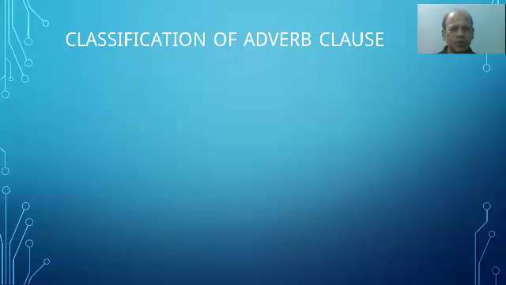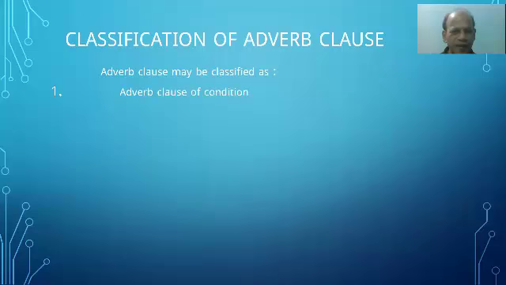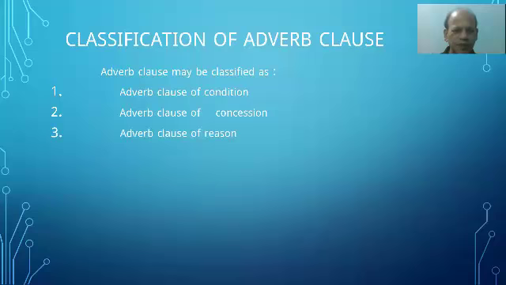Then come to the next point, classification of adverb clause. Adverb clause may be classified as: number one, adverb clause of condition. Number two, adverb clause of causation. Number three, adverb clause of reason. Number four, adverb clause of time.